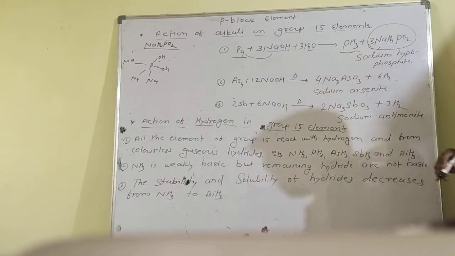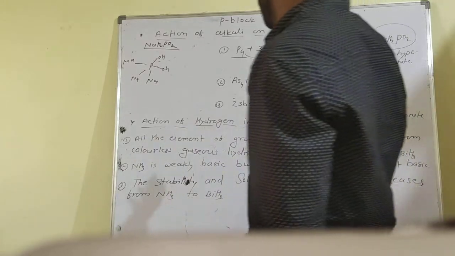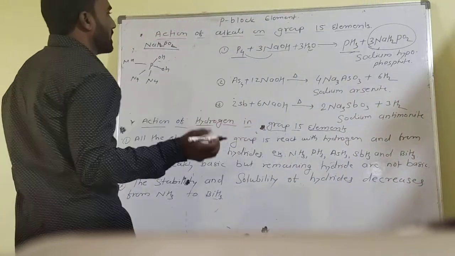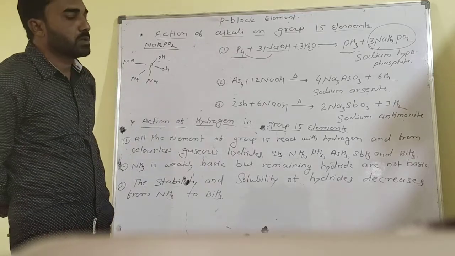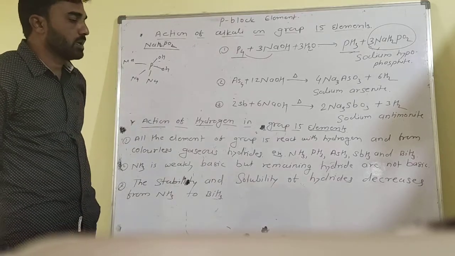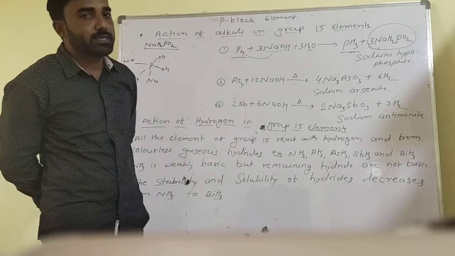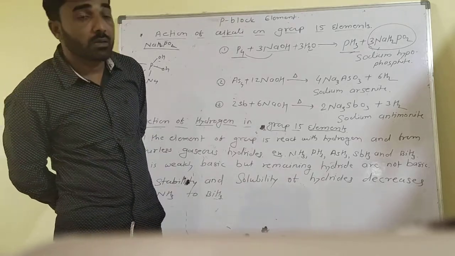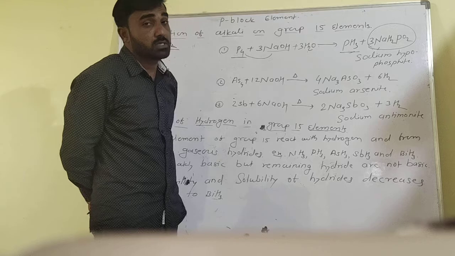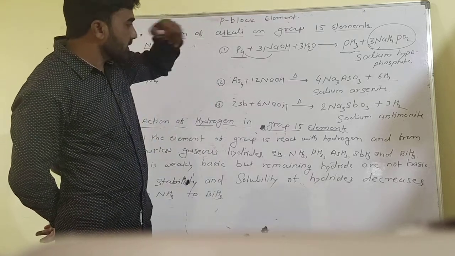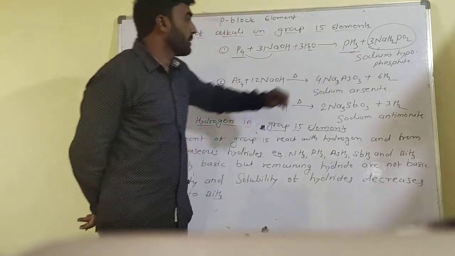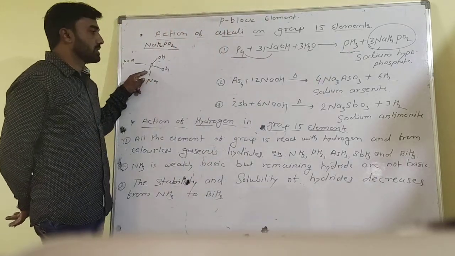Why are 3 molecules of sodium hydroxide and 3 molecules of water required? To balance the chemical equation. You know already that chemical bonding is an oxidation-reduction reaction. So sodium hypophosphite is formed, and these are the structures.